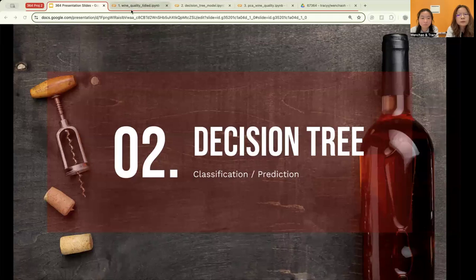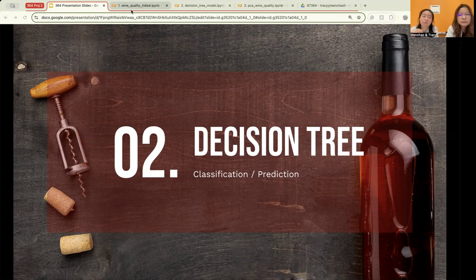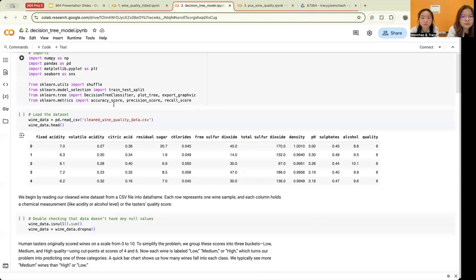So let me talk a little about the decision tree model. We decided to use the decision tree because it was easily interpretable. This allows us to provide actionable insights for winemakers who may be asking questions. For example, we can make suggestions such as keeping the alcohol content above 11.7% for higher quality wine. And by visually tracing the path from the root to the leaf, winemakers could see exactly how the model predicts low, medium, or high quality wine for any sample. So here is the Jupyter Notebook that showcases this.